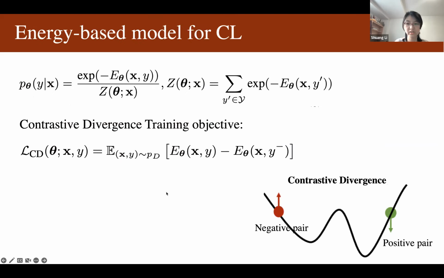To do classification tasks, we model the conditional probability of the label Y given data X. We use this contrastive divergence training objective to train our model. Here in this training objective, there is 1 positive pair and 1 negative pair. The positive pair contains an image and its ground truth class label, and the negative pair contains the image and a random class label. The goal here is to minimize the energy of the positive pair and maximize the energy of the negative pair.